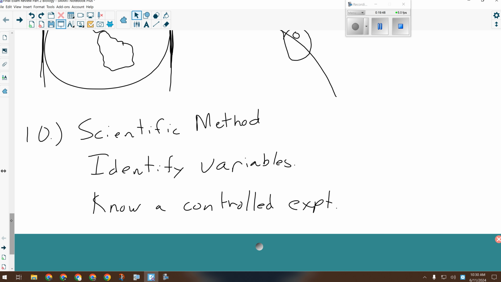So expect that I'll give you some sort of multiple choice question where you're going to be asked to identify variables, critique an experiment, whether it's controlled or not, those kinds of things. I could probably do something like this pretty easily.